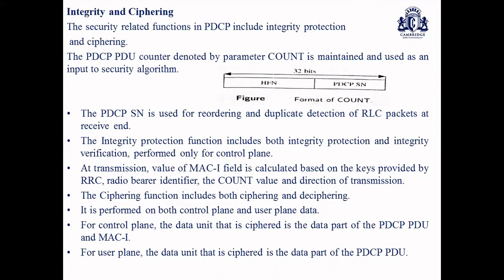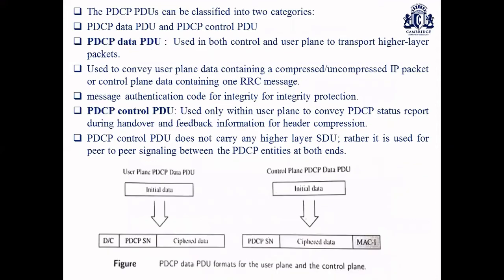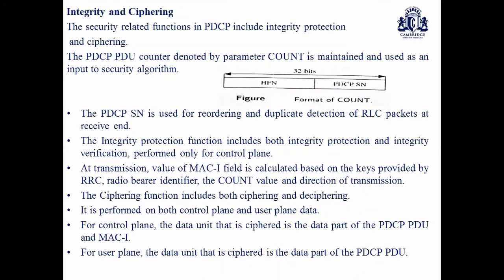So that's what you can see in the structure with respect to the control plane, where we have MAC-I, integrity protection with a 32-bit length. The MAC-I field is calculated based upon the keys provided by the radio resource control, the radio bearer identifiers we deploy, and the COUNT value.